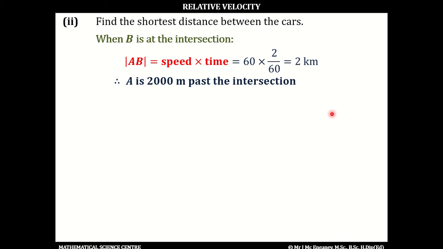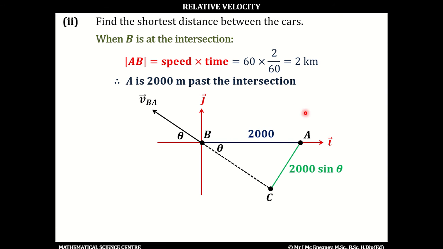So we can represent this information on an i and j plane. When B is at the intersection, A is 2,000 meters east of B. Now, the velocity of B relative to A, this direction here, we worked out this exact angle as 19.11 degrees, which we have stored in memory A. In order to get the shortest distance from this vector to this point, we have to go back in time. So if we go back to this point C, we can get the perpendicular distance from this line to the point A.